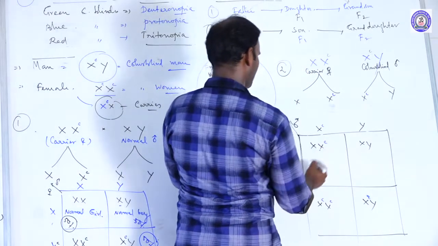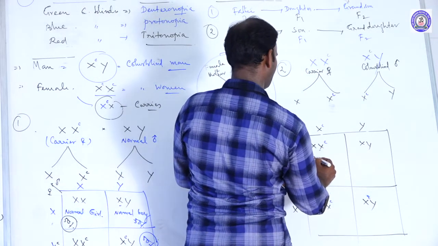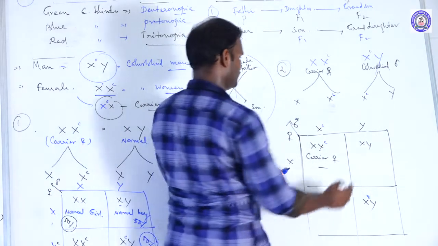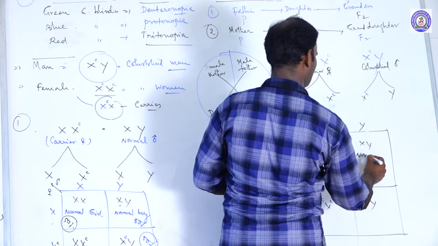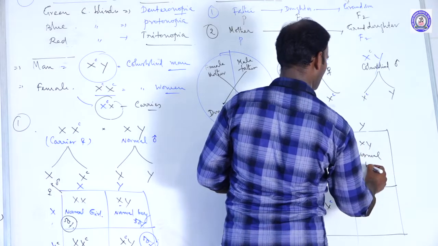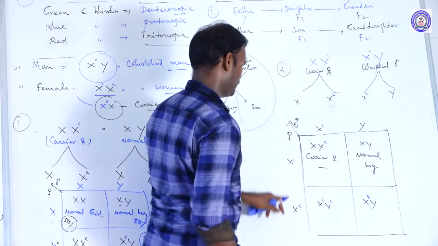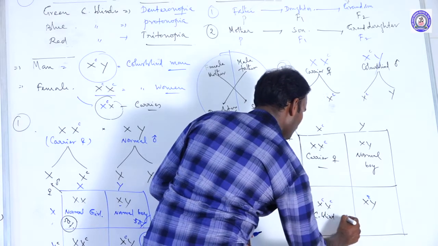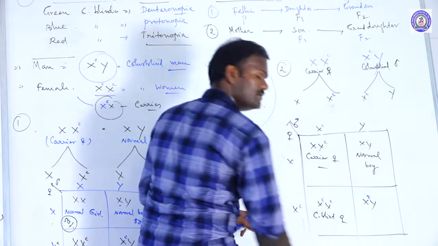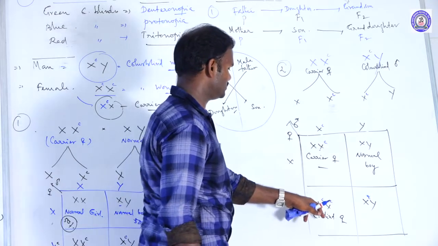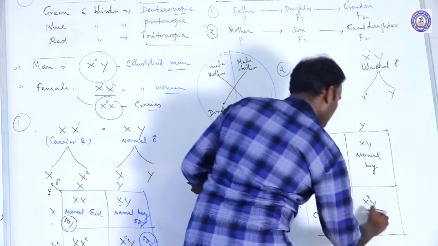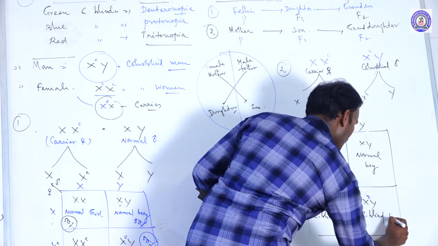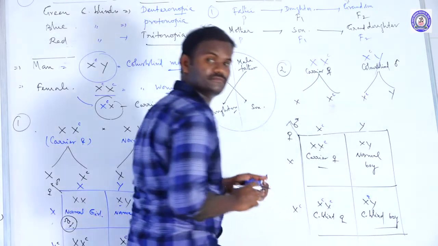So XX here is a carrier female, XY a normal boy. Here a color blind female, because both X chromosomes carry recessive alleles. And here also the boy is color blind.